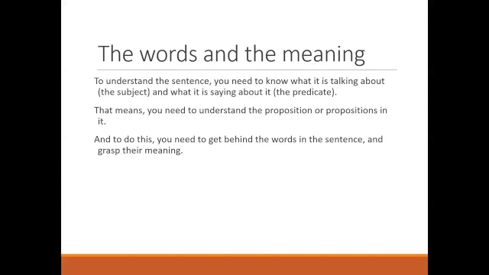So, therefore, we get something like this, right? Just as an astronomer, in order to properly use the telescope, needs to look through the telescope to see what he wants to see, instead of just looking at the telescope. If he were only to look at the telescope, instead of looking through the telescope, he wouldn't be using the telescope correctly. Likewise, if you just look at the words that are said rather than looking through the words, so to speak, toward the meaning which they indicate or signify, you will not understand what the words are conveying.